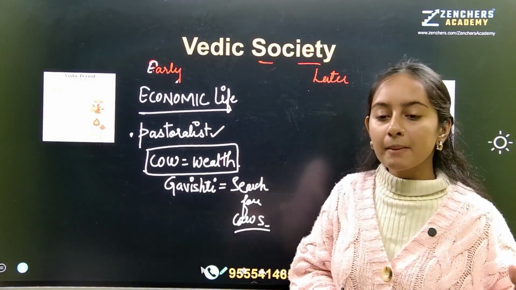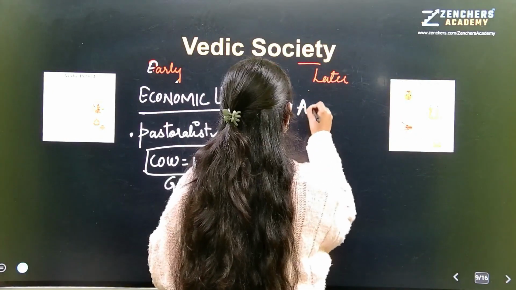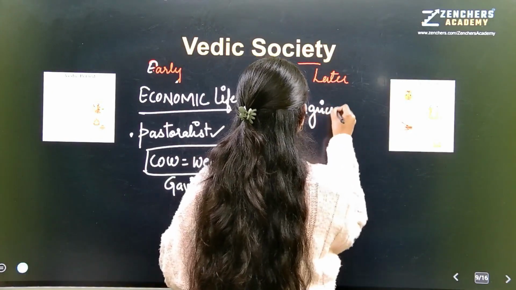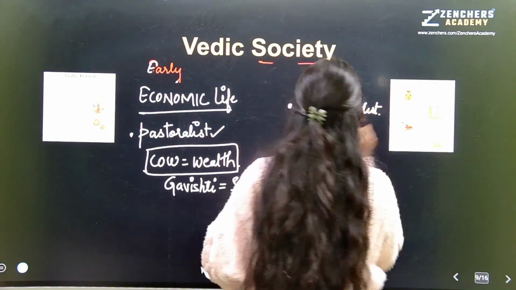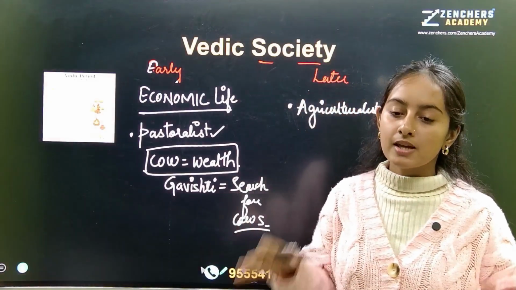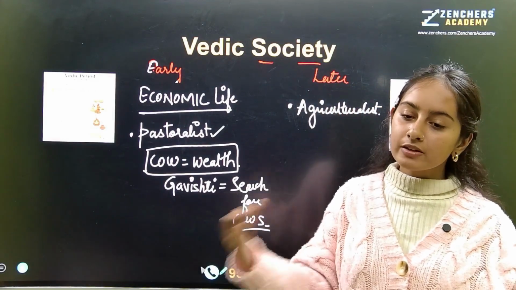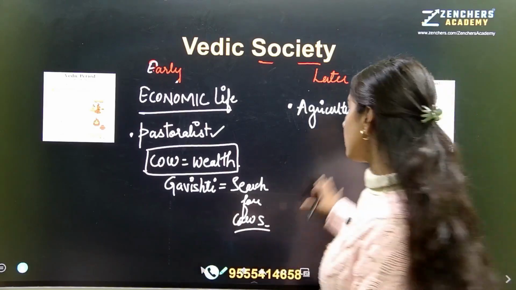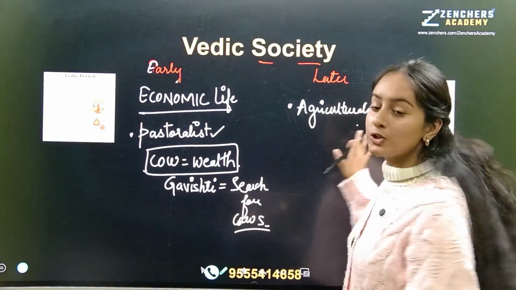But later on they became agriculturalist. And that is why, beta, they shifted their residence from Sapta Sindhu region, that is land of seven rivers, to which place?